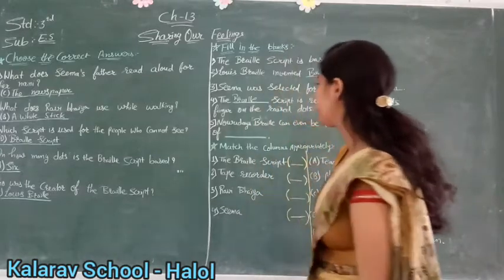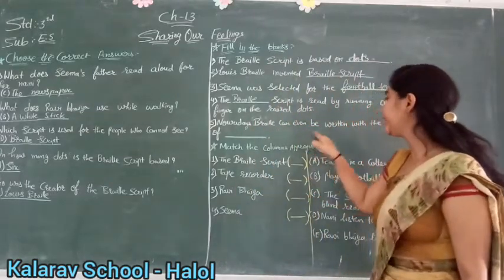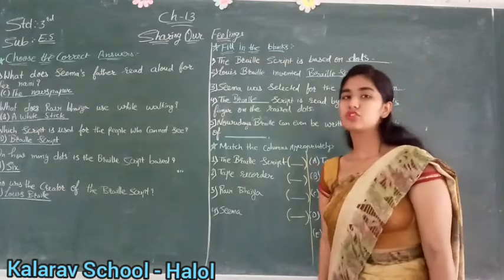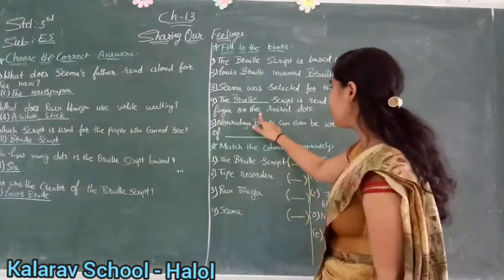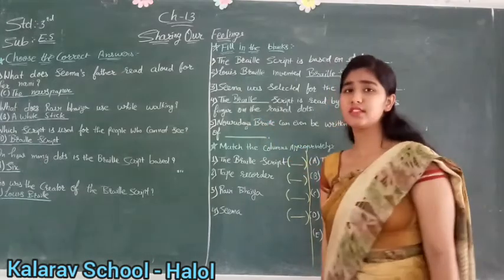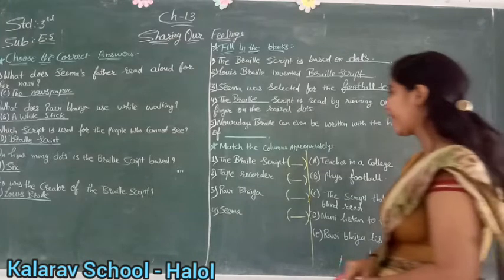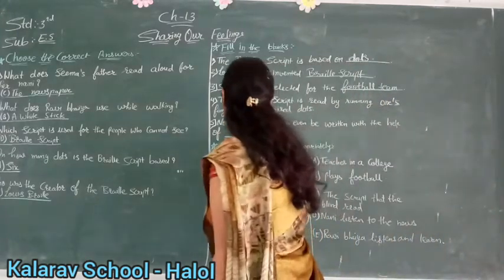Okay. Now see number 5. Nowadays Braille can even be written with the help of dash. So children, how can we read a Braille script nowadays? We can also read it by computer. Yes. So here you will write computer.